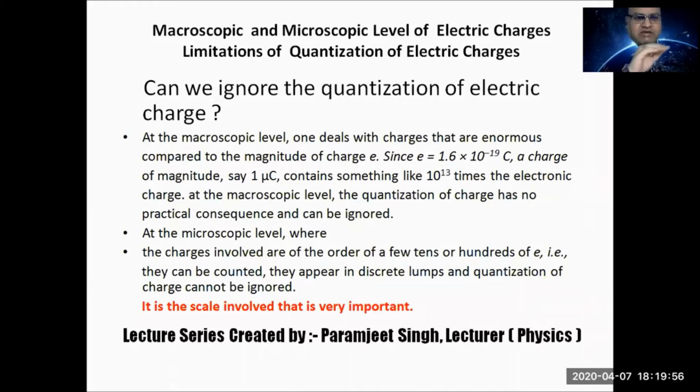It appears that you have drawn a line. So what is a line? A line is the macroscopic level of the charge. Wherever there are dots which you can count, that is the microscopic level of dots. Same concept is with the charges also.